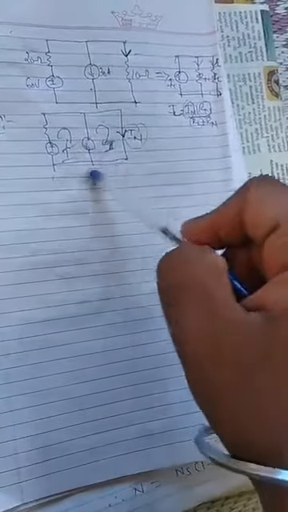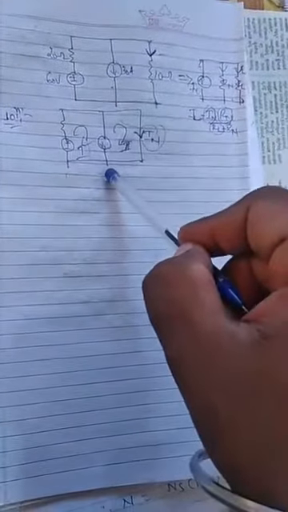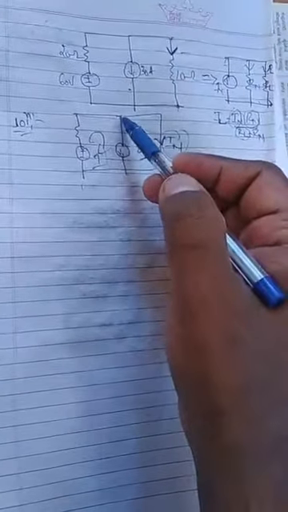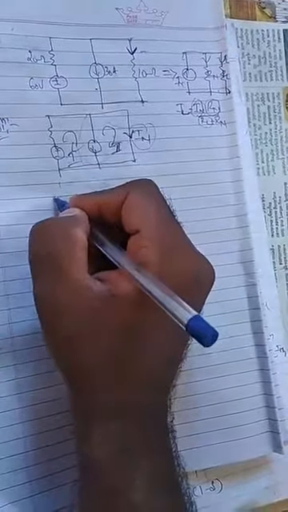So we have to apply the super mesh technique, and using that method we have to solve the problem. While applying the super mesh technique, we have to consider that this is not connected in between these two. We have to remove this complete loop.